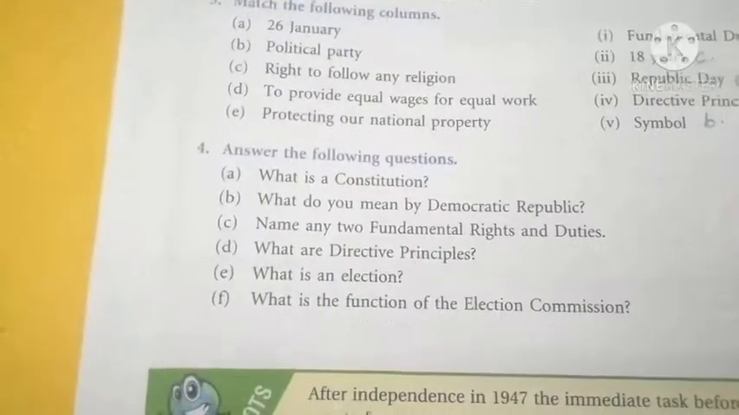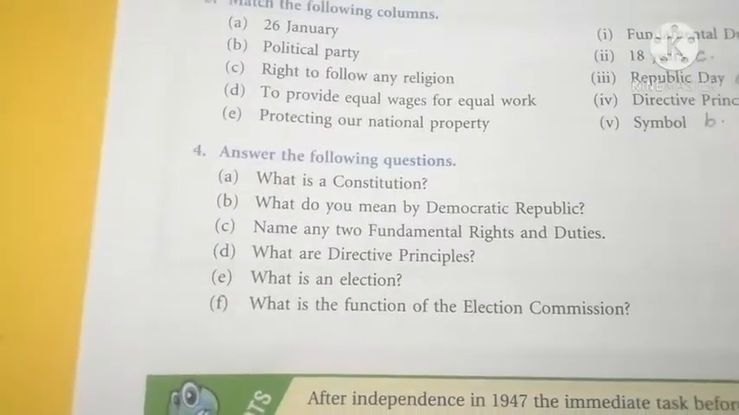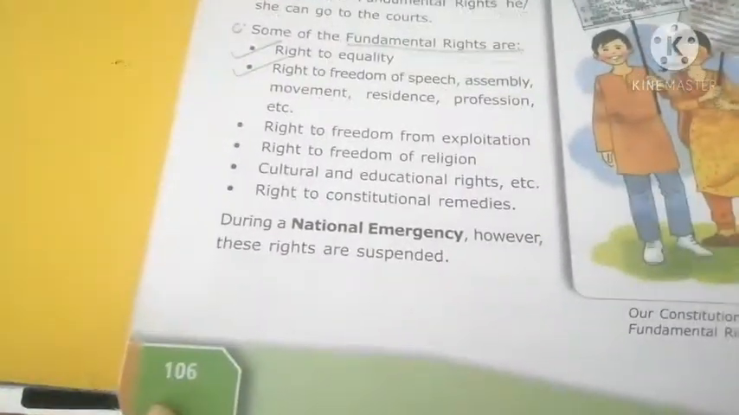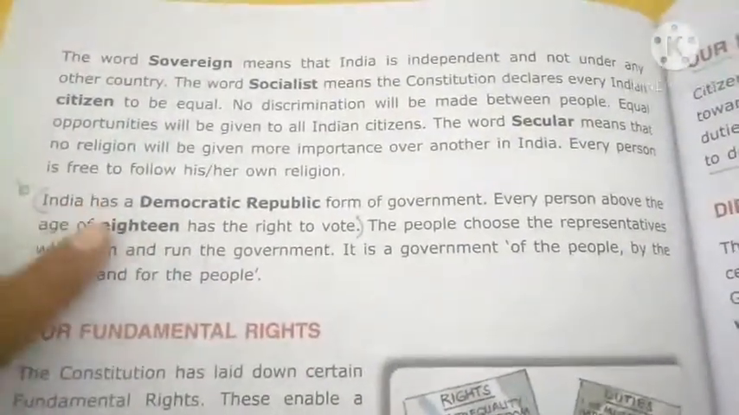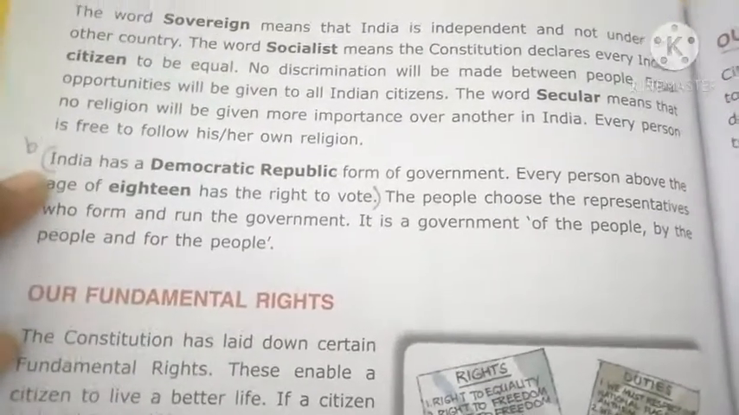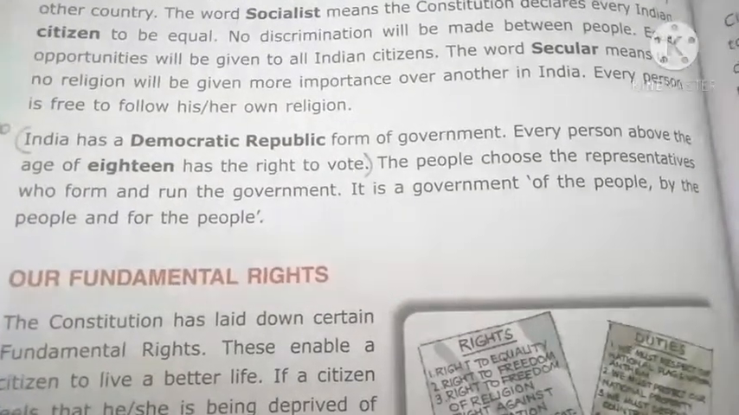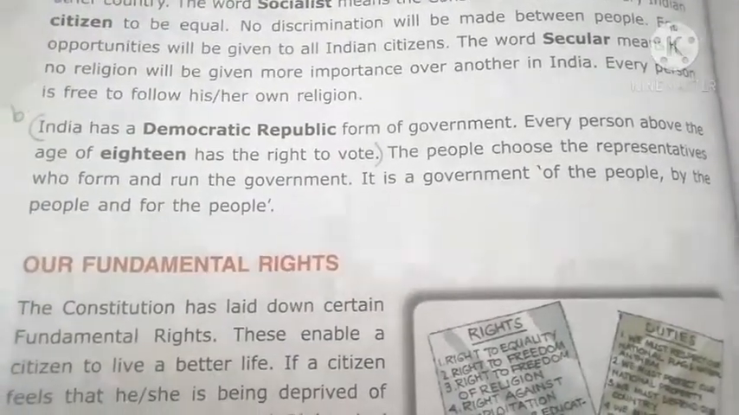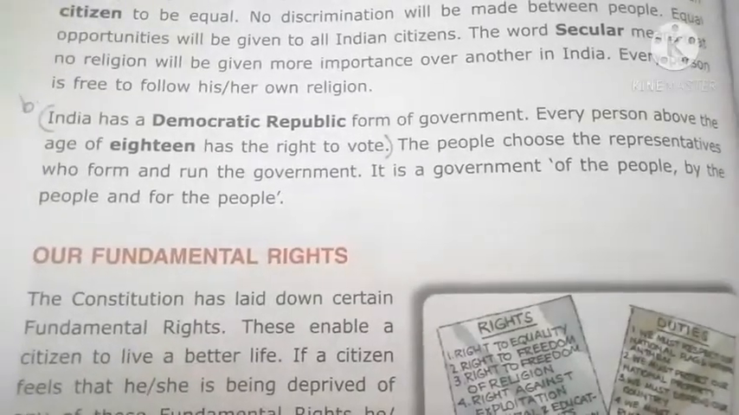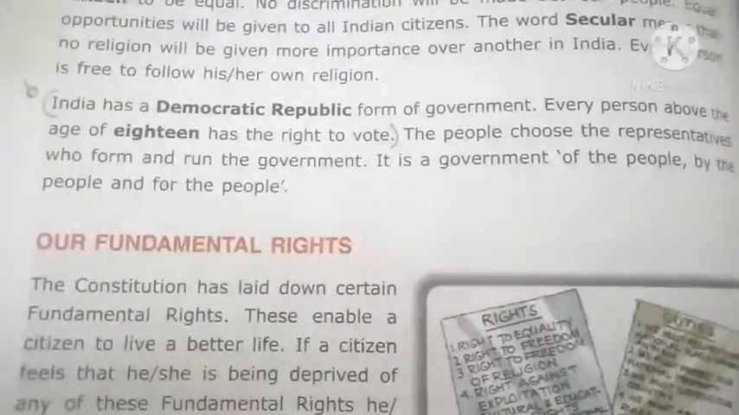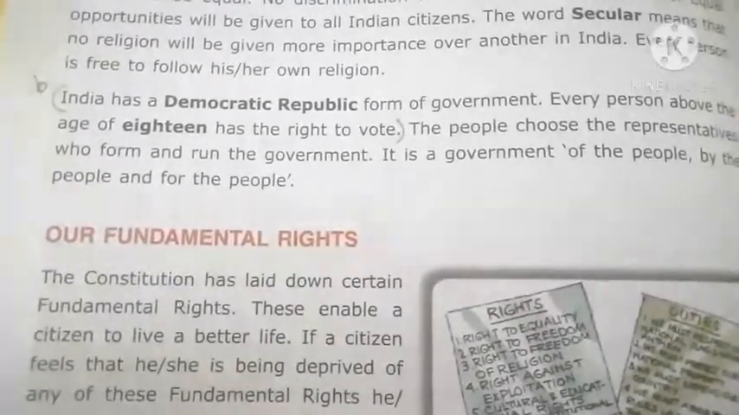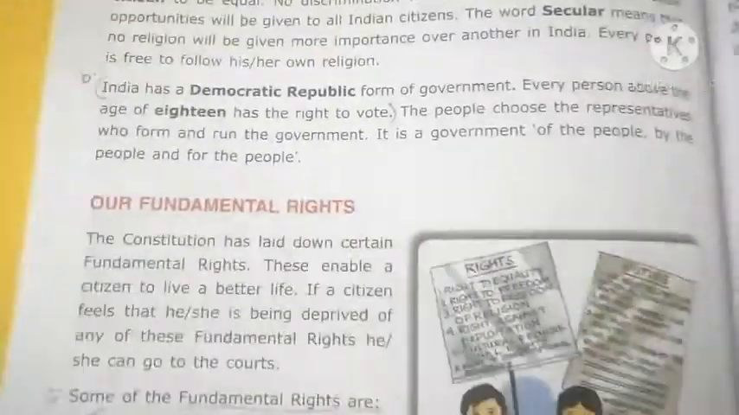Now, question number B. What do you mean by democratic republic? This answer you will get on page number 106. Okay. On page number 106, here on the second paragraph, India has a democratic republic form of government. Every person above the age of 18 has the right to vote. This is democratic republic, means every person who is above 18-year-old has the right to vote. This is answer of question number B.